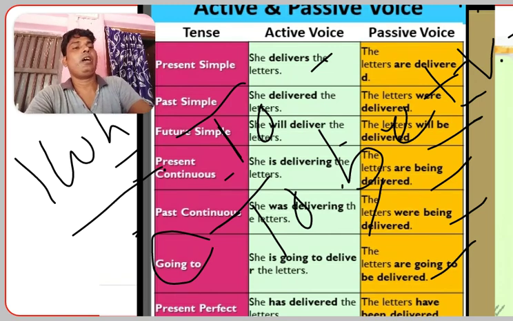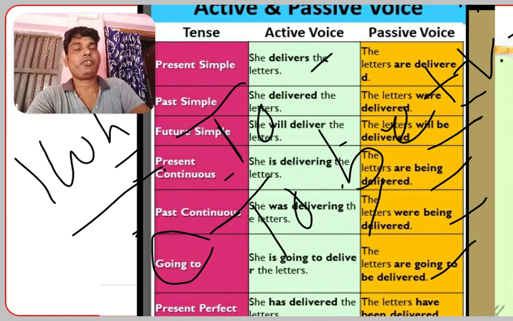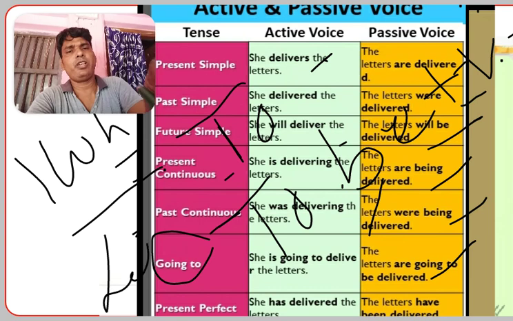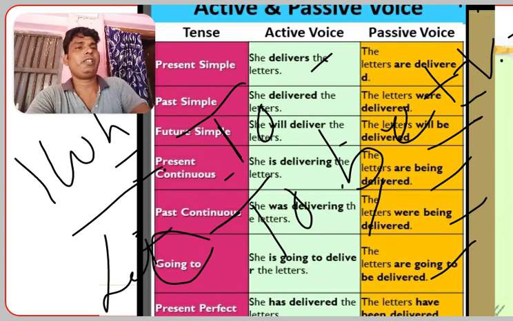In the next video, I will tell you some details on how to change active into passive, with some more examples like modal verbs and other sentences which start with let. If the subject is not there in the active voice, then how can we start? We have to write with let. So like this. Have a nice day.